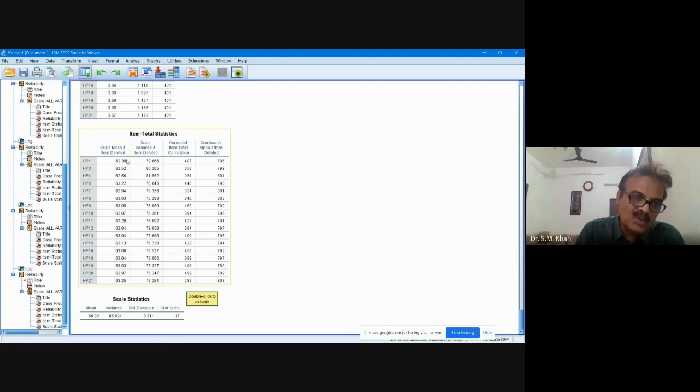And see, in all statistics the mean is almost equal in all cases. So now we can say the reliability can be measured on the basis of 17 items.